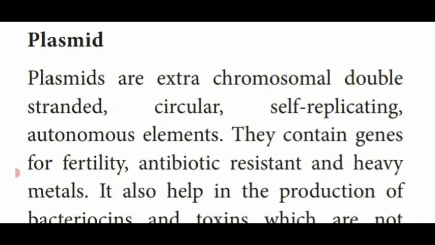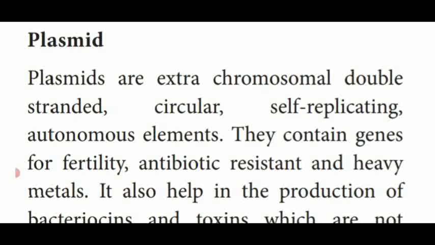Dear students, the DNA chromosome which is present at the center is single-stranded, but this is another chromosome, an extra chromosome, which is circular in shape and double-stranded. It has the capacity to self-replicate. That means it can produce another plasmid.